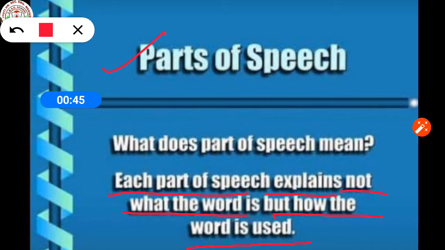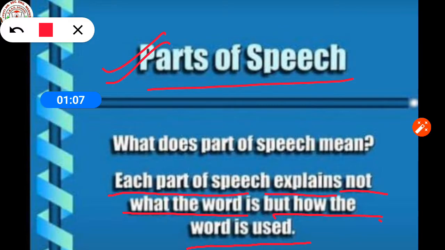So, parts of speech means words are named according to their functions in a sentence. Or we can say that a part of speech is a class of words based on the word's function.